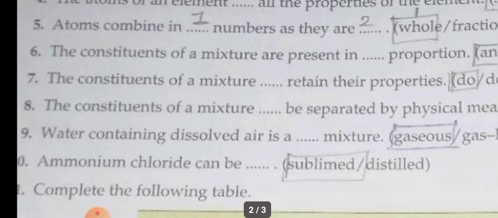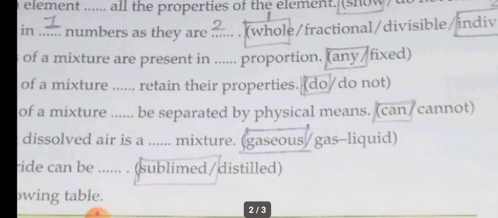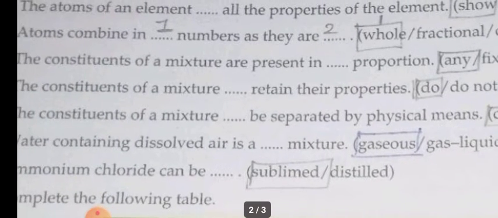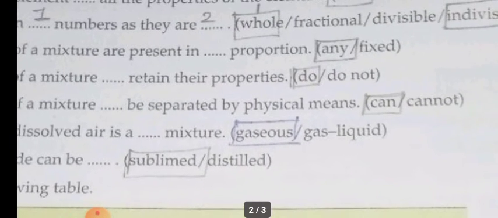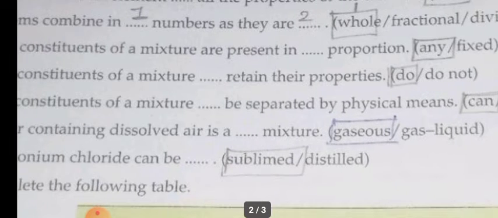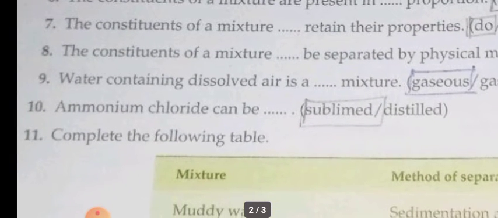Eighth question, the constituent of a mixture dash be separated by physical means, can or cannot. So we can separate this mixture by physical means. How can you separate sand and salt? By dissolving the mixture in water, the salt will be dissolved and the sand can be filtered. Filtration is a physical method. So the mixture can be separated by physical means.